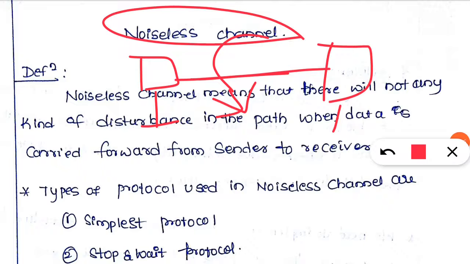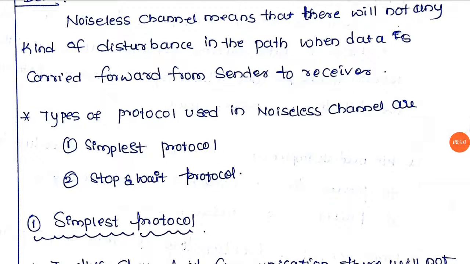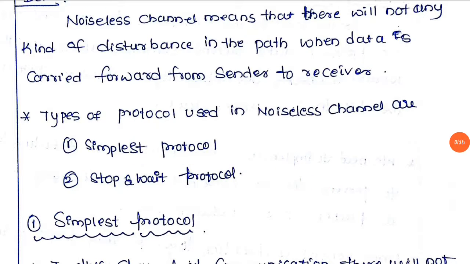In this class today we will discuss some important protocols which are used in a noiseless channel. There are two types of protocols used in a noiseless channel, and those protocols are the simple protocol and the stop and wait protocol. The stop and wait protocol is written as S and W. So let us start with the first one, that is the simple protocol.